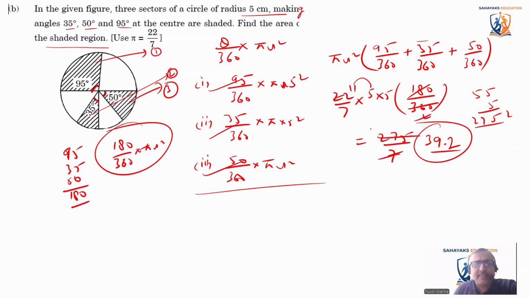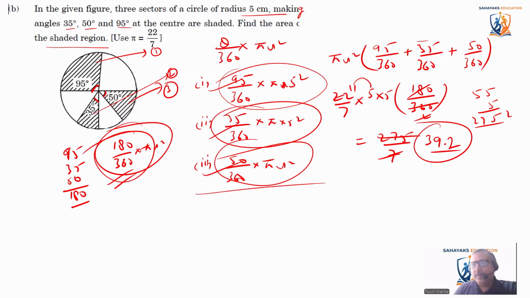There is no difference in the answer because we are taking all the angles together. The sector sizes are different, but the total of the sectors will be the same. So we should have taken this way. If this question comes in any kind of competition, we should do it like this rather than finding the three areas and then adding those. Okay, luckily we computed it together. If we would have computed it separately, it would have been havoc. It would have been difficult to compute that.